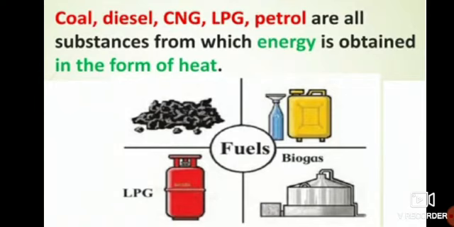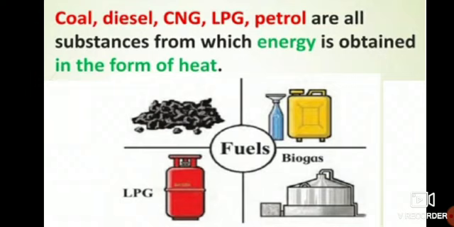And LPG. Now LPG you can see in your own houses also. It is a gas cylinder. Correct? So what is the full form of LPG? Can anyone tell me? Yes, it is liquefied petroleum gas. So, coal, diesel, CNG, LPG, petrol, all these are substances that release energy in the form of heat.